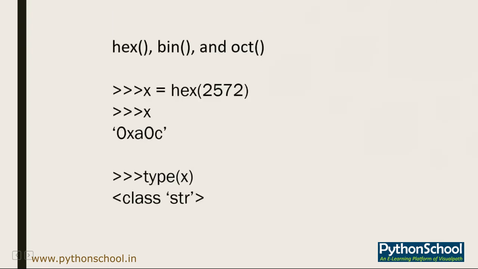With the help of this, you can store the result into a variable. Here we have stored the exact hexadecimal value of 2572 into the variable x. So whenever we call that variable x, it will give us the literal value stored in that variable.